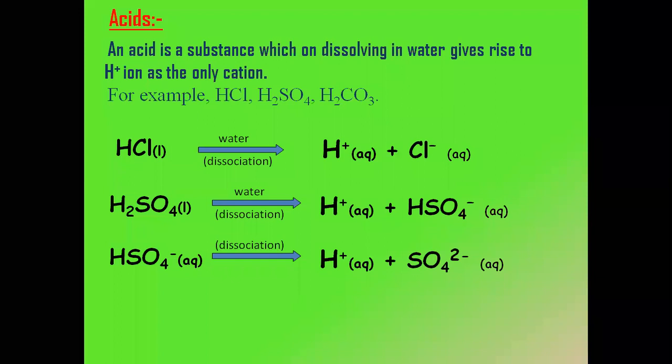So you might be thinking, ma'am, SO4 के ऊपर 2 क्यों दिया है? Why is it 2 minus? This is because the valency of the sulfate ion is 2, that we have studied in the previous chapter, in the table of ions and radicals. All right. I hope you are able to understand this.